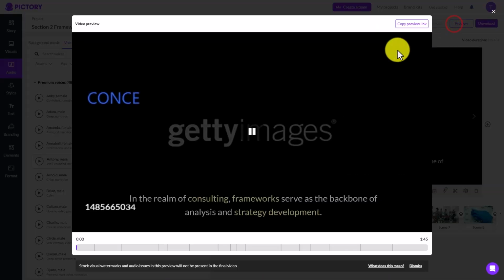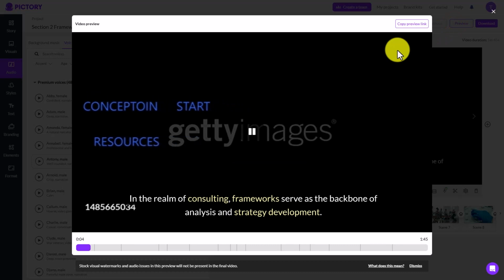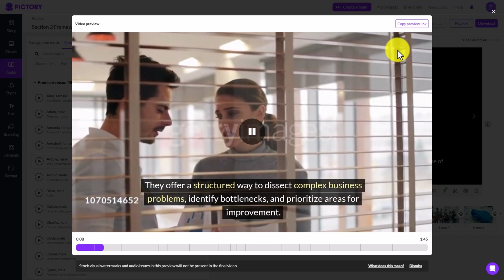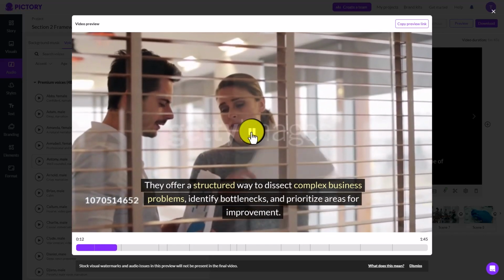in the preview tab. In the realm of consulting, frameworks serve as the backbone of analysis and strategy development. They offer a structured way to dissect complex business problems, identify bottlenecks, and prioritize.